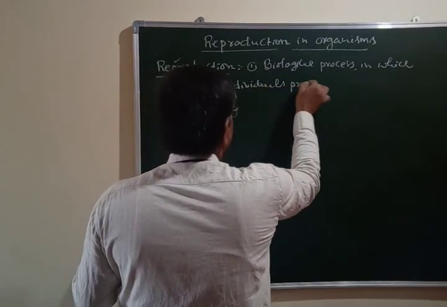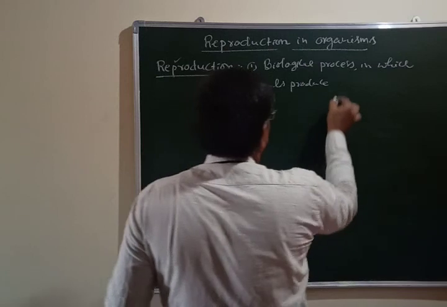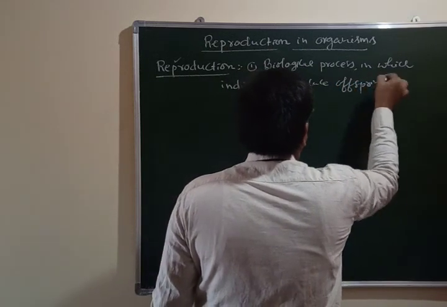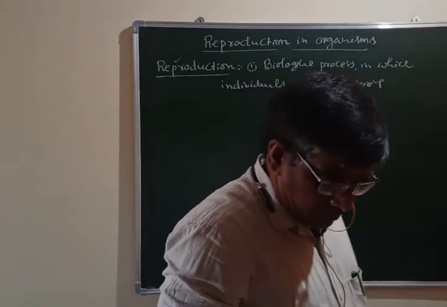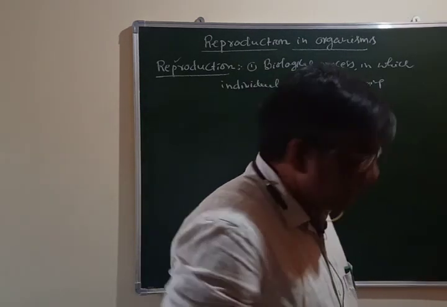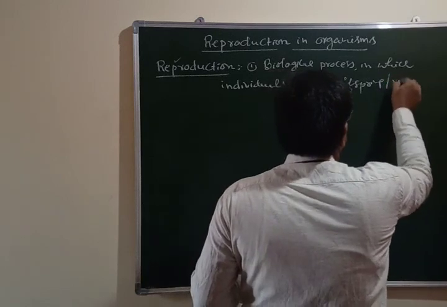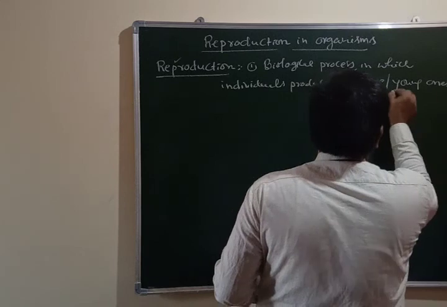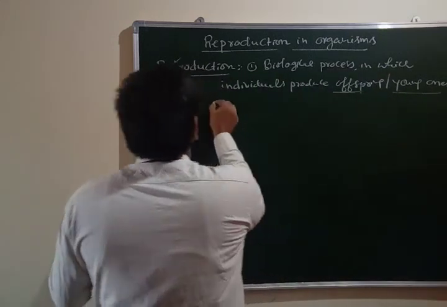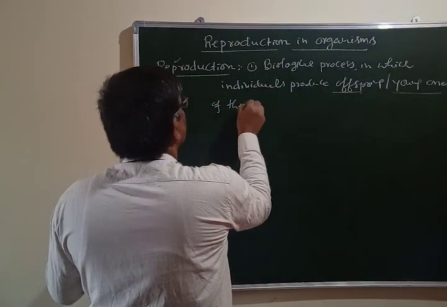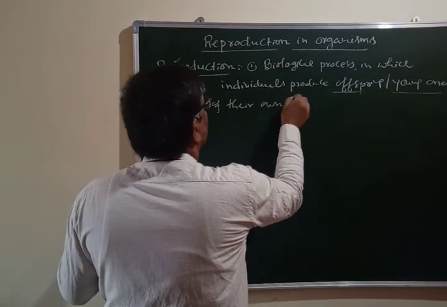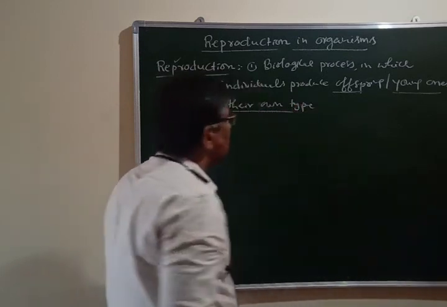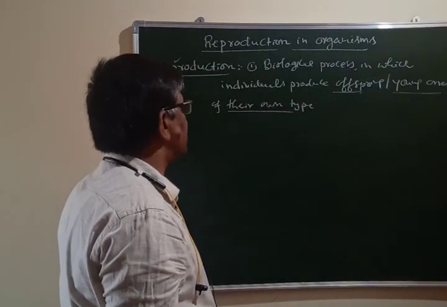offspring. Offspring are young ones of their own type, their own kind. If you don't use this word, the definition becomes meaningless.